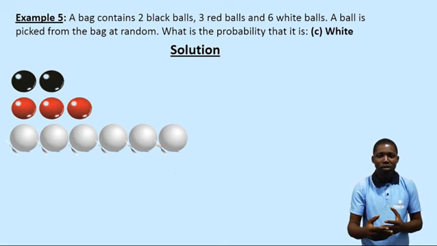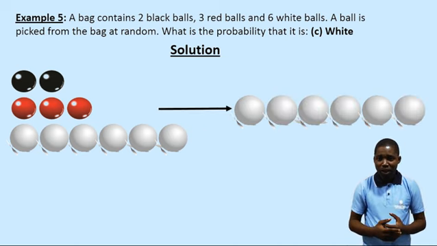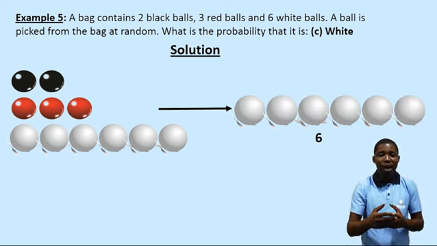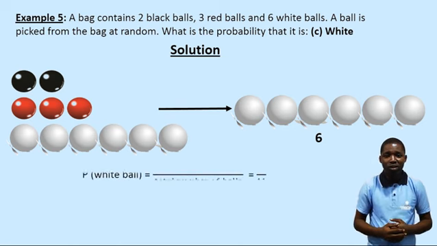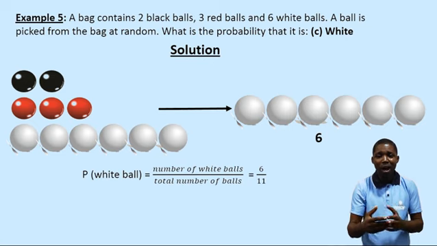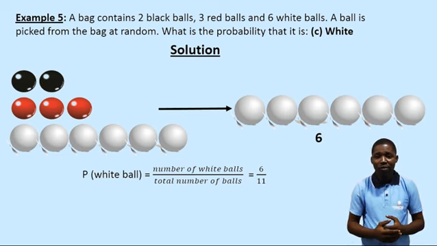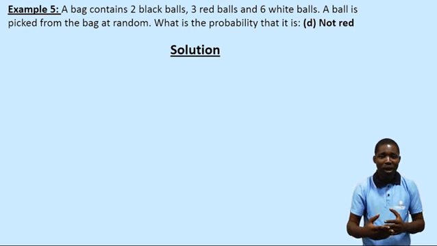The next question is probability of picking a white ball. How many white balls do we have in the question? We have 6 white balls in the question. That is 6 out of how many? 11. So the number of required outcome, which is number of white, is 6, and the total balls we have in the question is 11. That leaves us with 6 over 11.